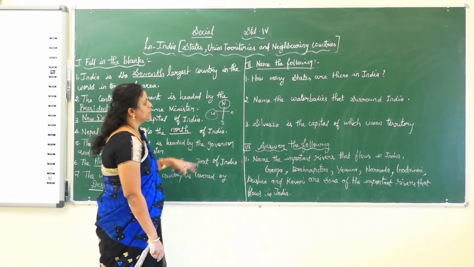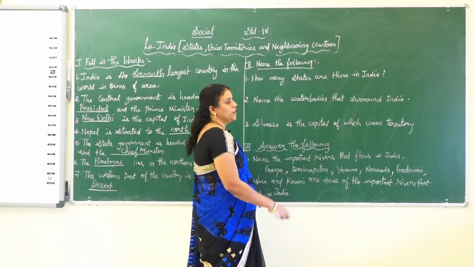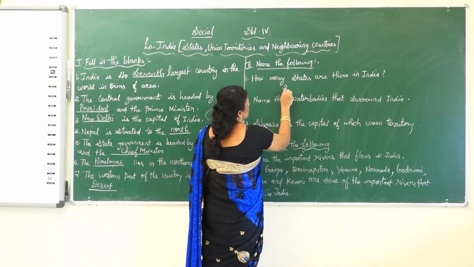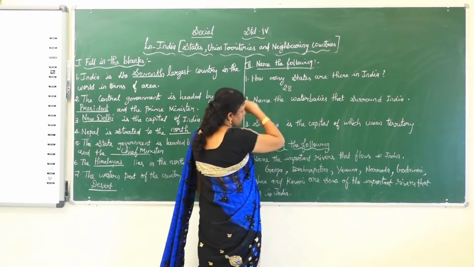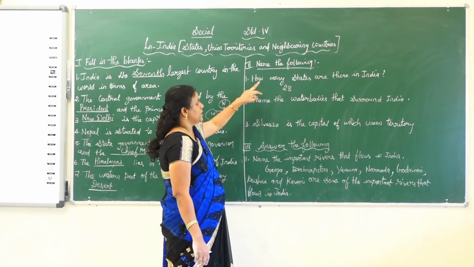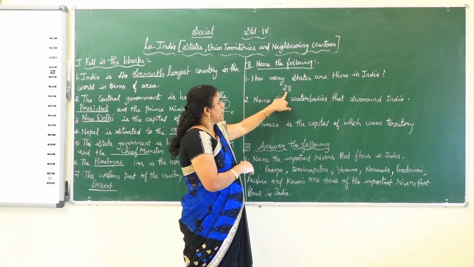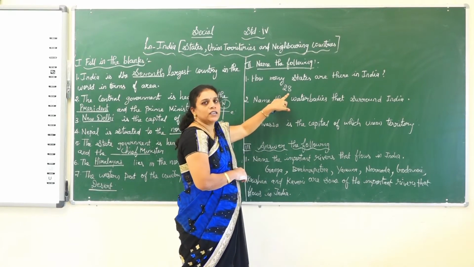So next, name the following. How many states are there in India? There are 28 states and 9 union territories. Only 28 states. You can see the 28 states on the map.